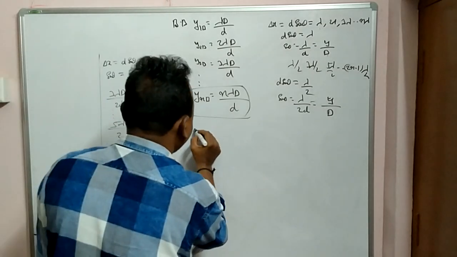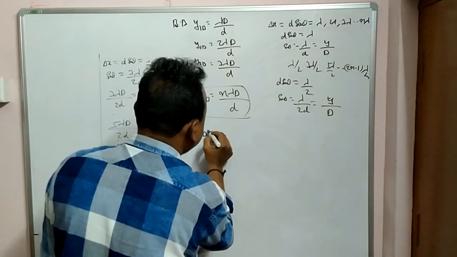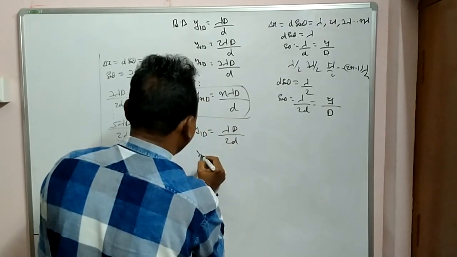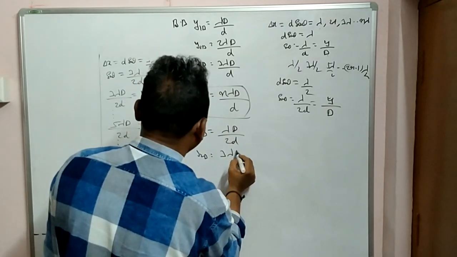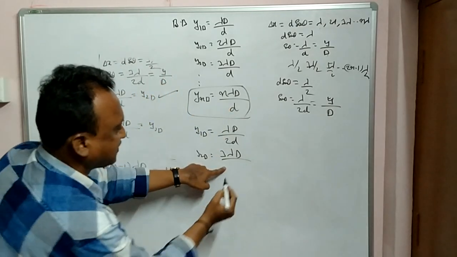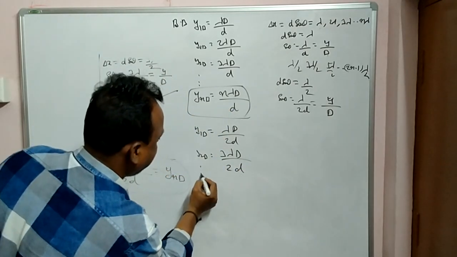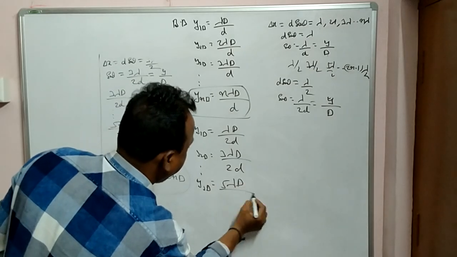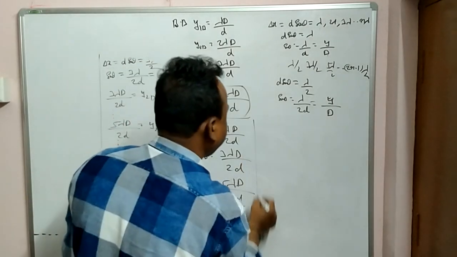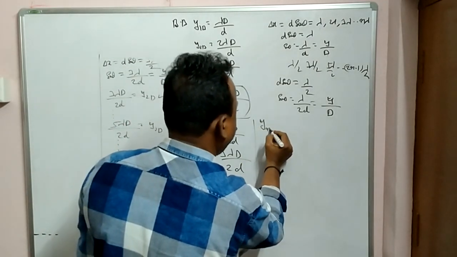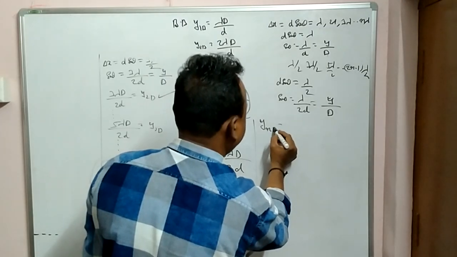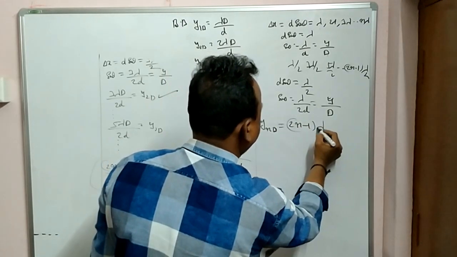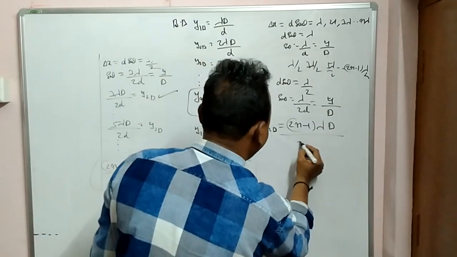So for the dark bands, first dark is lambda D by 2d, second dark is 3 lambda D by 2d, third dark is 5 lambda D by 2d, and the nth dark is 2n minus 1 into lambda capital D by 2d.